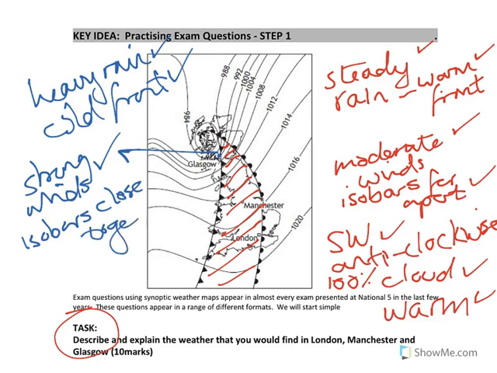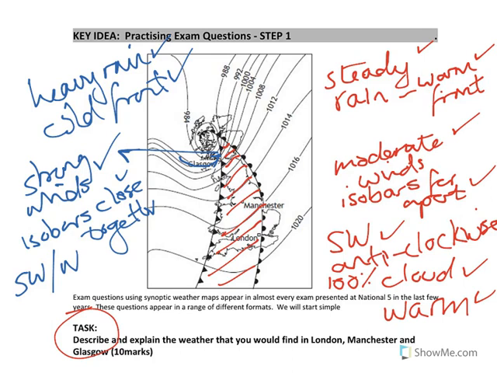You could also say, just like you did for the warm front, that because Glasgow is very close to the centre of low pressure, that's why the winds would be much stronger. And that would give you an additional mark for explanation. You would then want to say that the winds in Glasgow are coming from the west or southwest. Now, your explanation for this is the same as you gave for the warm front. This is all low pressure, so winds are travelling in an anti-clockwise direction in an area of low pressure. That would be your explanation.